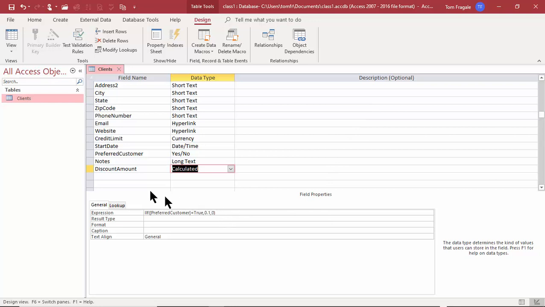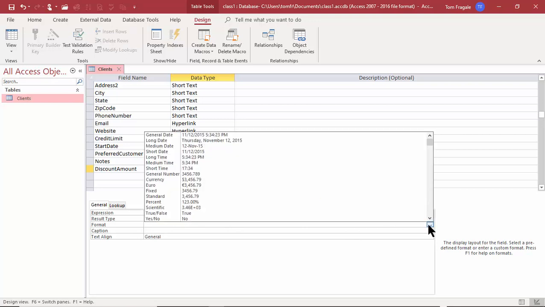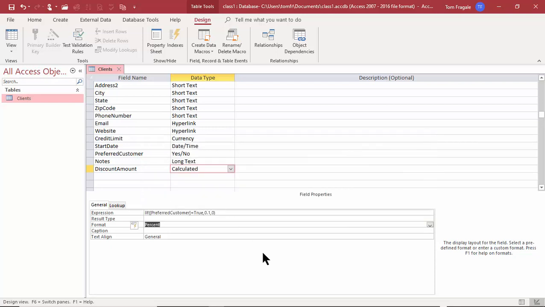So now what I want to do is show that as a percent. So another property that you have down here is the format. The format will be how that field displays. If I click on the pull down for the format, then I see a lot of number formats and we see percent there. Good. So that's how we work with the calculated fields. Now we'll see a lot about the expression builder in this course and on the courses on queries and forms and tables as we go through the Access courses.